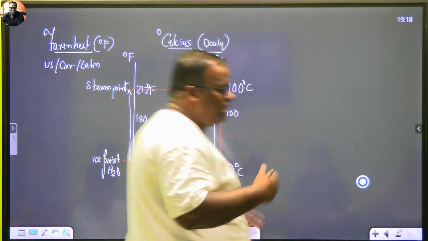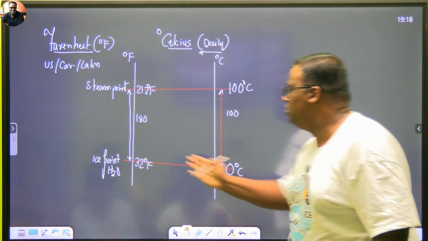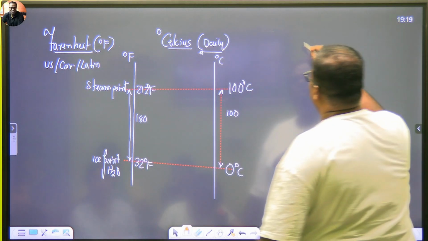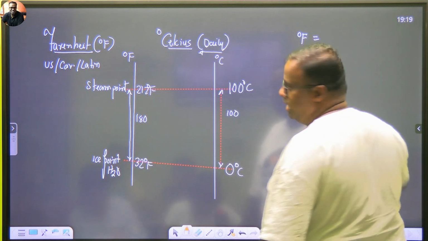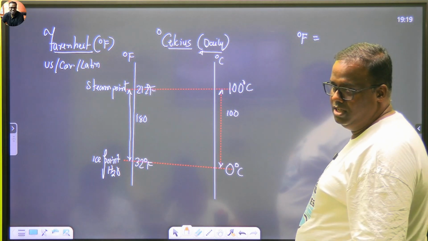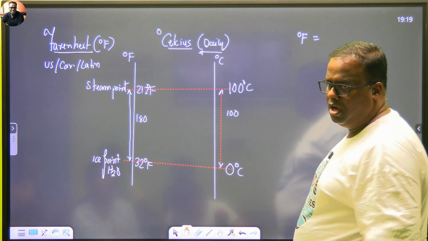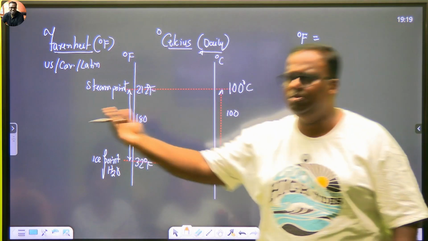Therefore, Fahrenheit will always be more. Just see, for 0 it is 32. For 100, how much? 212. So if you want to find the measurement in degrees Fahrenheit, every 100 corresponds to how much? 180. So 1 unit corresponds to how much? 1.8.